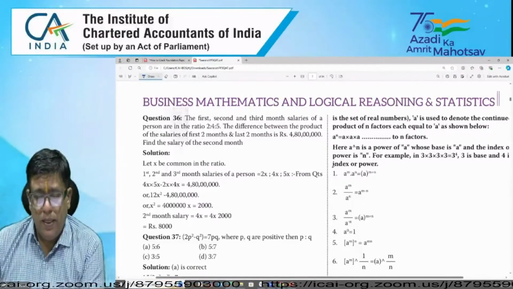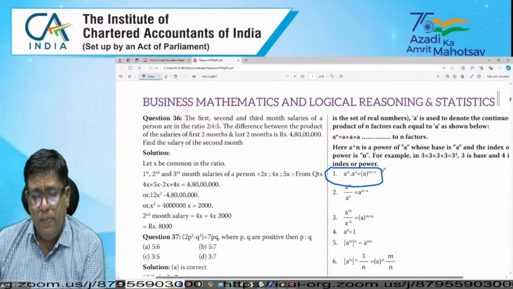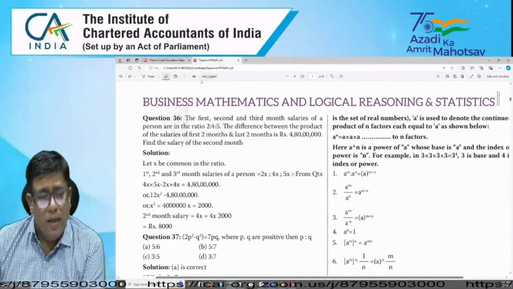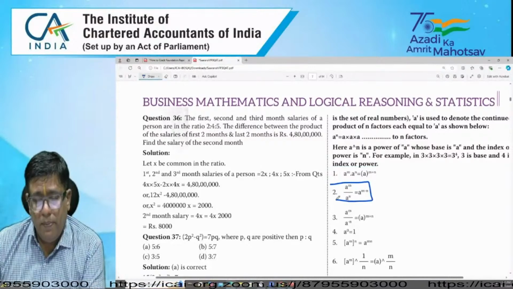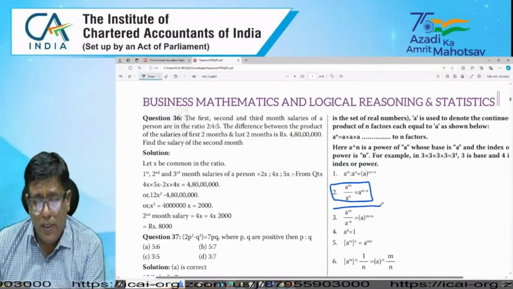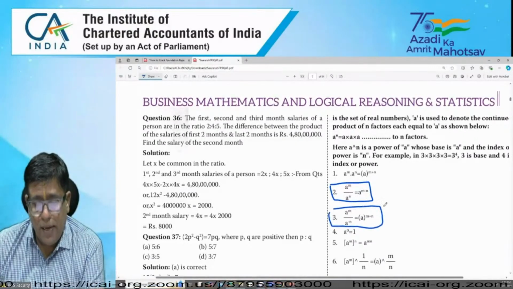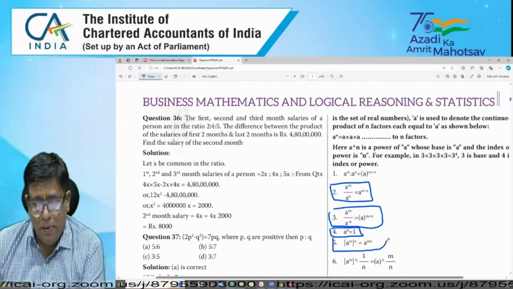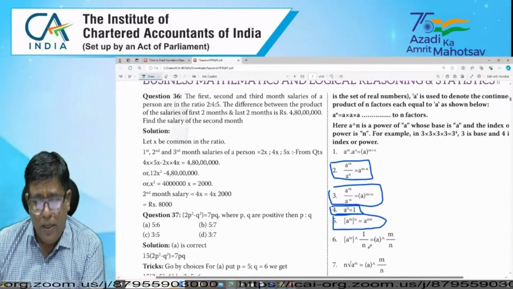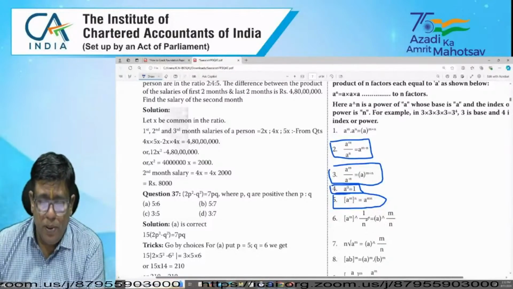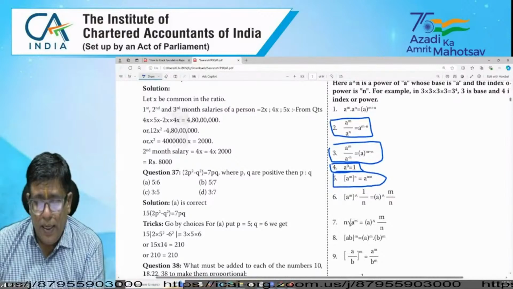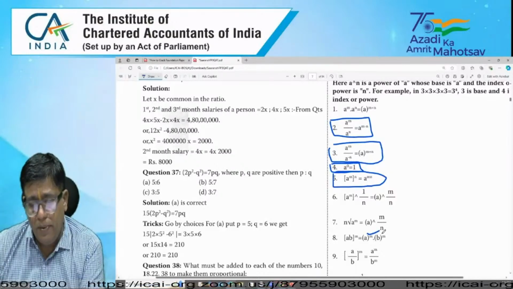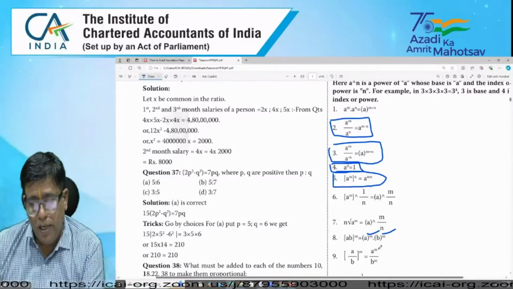Various formulas are given, like A power M into A power N equals A power M plus N. Next, A power M by A power N equals A power M minus N. A power minus N can be 1 by A power N. A to the power of 0 equals 1, and A to the power of M whole to the power of N equals A to the power of MN, and A to the power of M whole to the power of 1 by N equals A to the power of M by N, which is the nth root of A power M. AB whole to the power of M equals A power M into B power M, and A by B whole power M equals A power M by B power M.